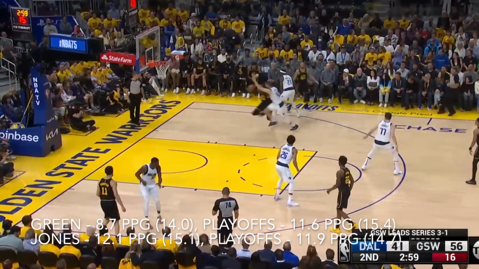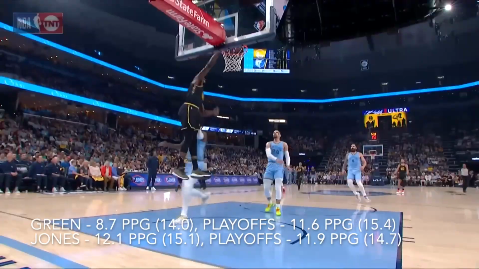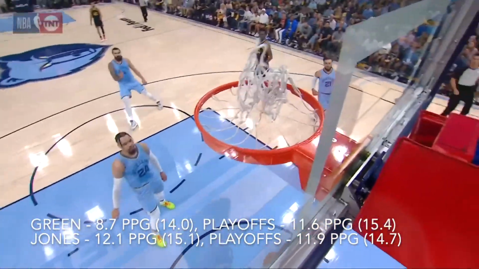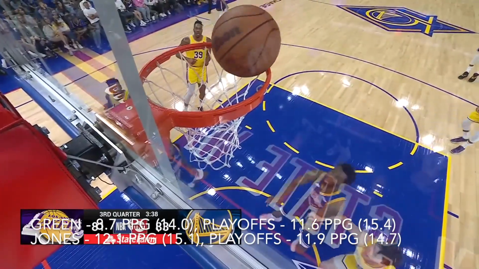In the scoring category, neither player was known for their scoring, and weren't the first or second scoring options for their team. They were known more as complementary scoring pieces that can help their team out if they really needed it. Draymond averaged 8.7 points per game for his career, peaking at 14 points per game in 2016, and in the playoffs upped it to 11.6 points per game, peaking at 15.4 points per game also in 2016.